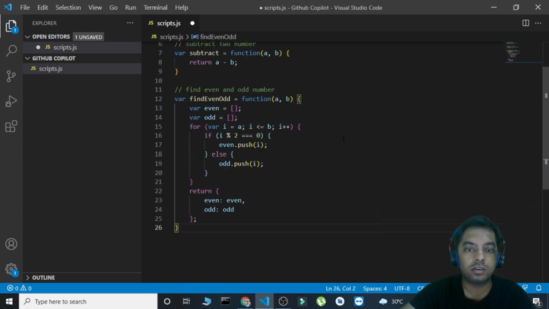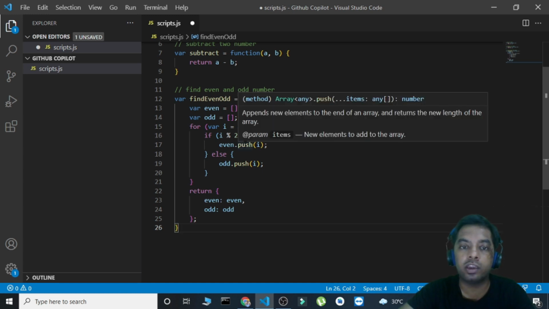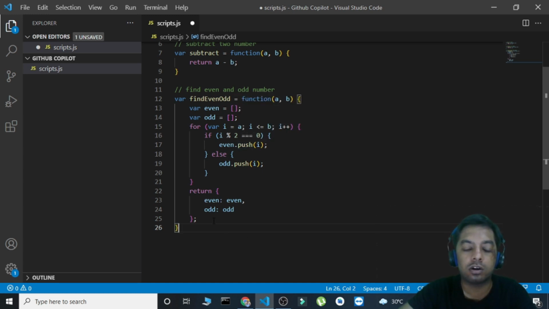Okay, good. Though it could have been reduced a bit, because see here, what happened is it created two arrays, a and b. Now it's checking if it is even, then it's pushing it to a, and if it's odd, then it's pushing it to b, and it's returning an object with both of them. But actually, we wanted to check whether a number is even or odd.